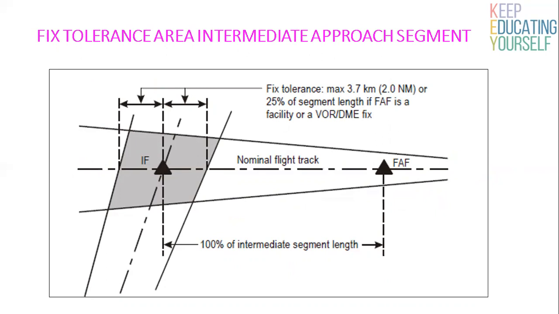To be satisfactory as an intermediate or initial approach fix, the fixed tolerance along the track must not be larger than plus minus 2 nautical miles. However, when the final approach fix is a VOR, NDB or VOR/DME fix, the fixed tolerance may be increased to not greater than plus minus 25% of the corresponding segment's length.